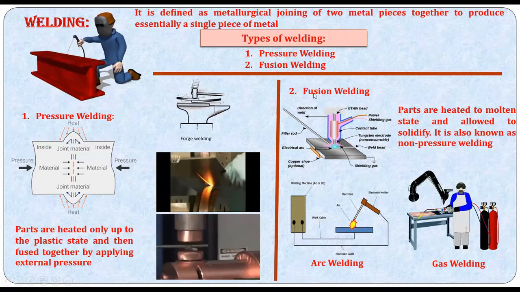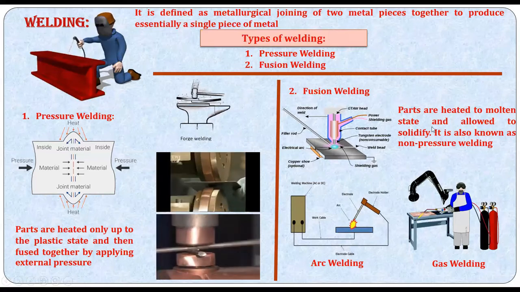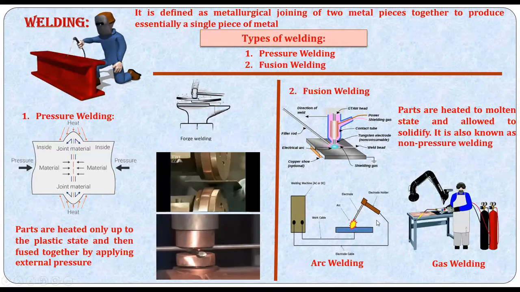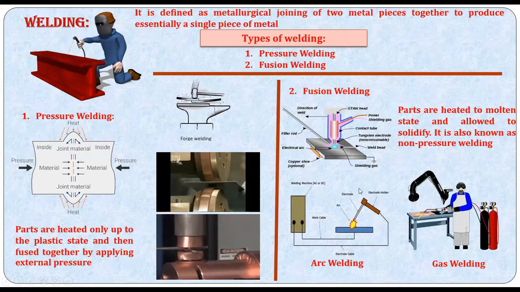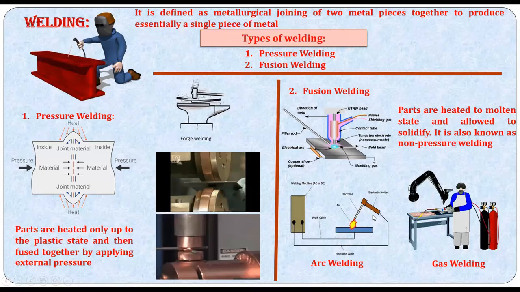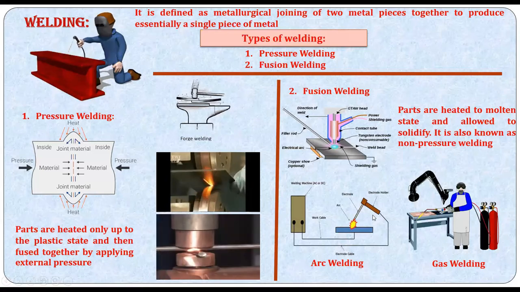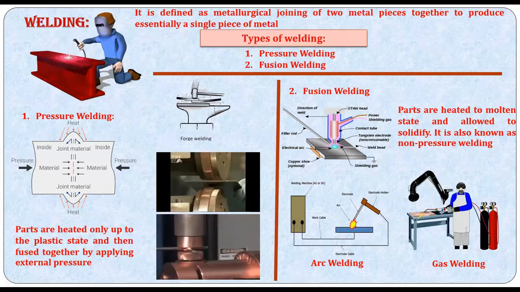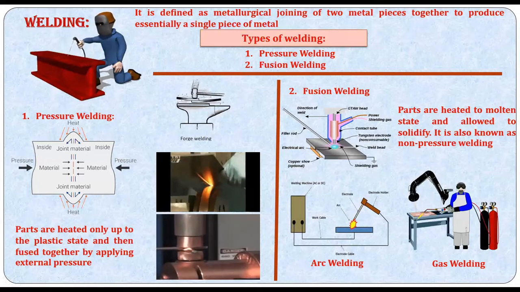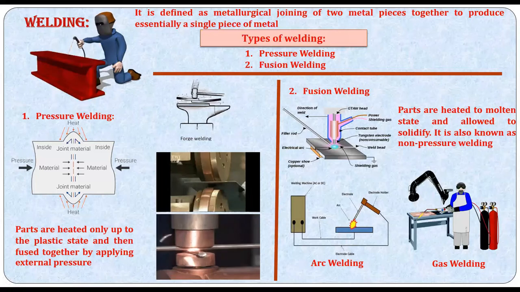We call it fusion welding. Parts are heated to a molten state and allowed to solidify. This is known as fusion welding. You can see the schematic of it. You have to practice the diagrams. Diagrams are crucial in your Elements of Mechanical Engineering course. Try to write whatever you know with the help of neat sketches, which can communicate what you know about the working principle of the machine or the activity.